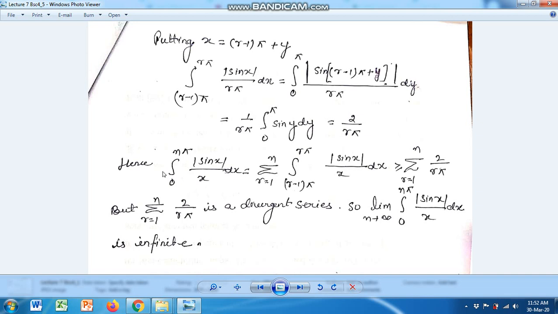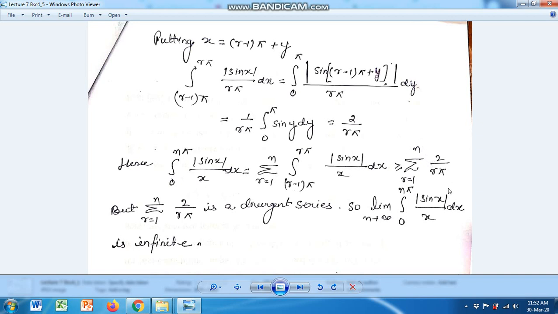Hence the integral from 0 to n pi of |sin x| upon x dx is equal to the summation over r from 1 to n of the integral from (r minus 1) pi to r pi of |sin x| upon x dx, which is greater than or equal to the summation over r from 1 to n of 2 upon r pi.